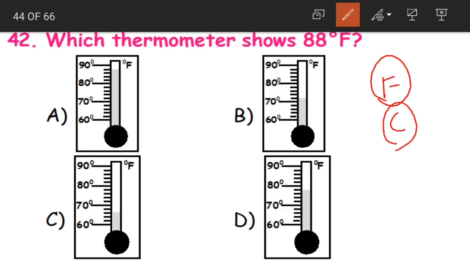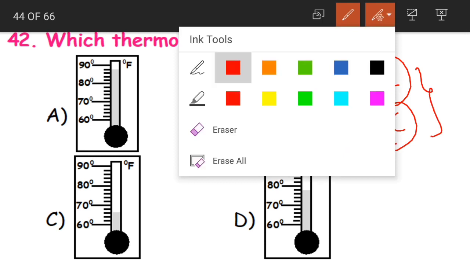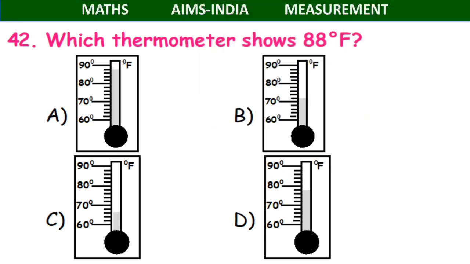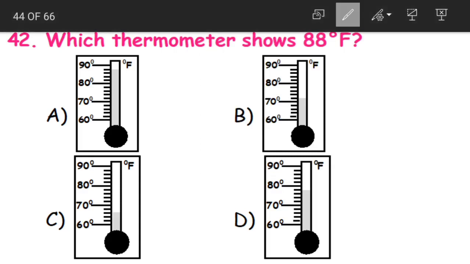F is Fahrenheit and C is Celsius. You will learn more about it in the further classes, but for now remember that F is Fahrenheit and C is Celsius. These are used to measure temperature. Now which shows 88 Fahrenheit?